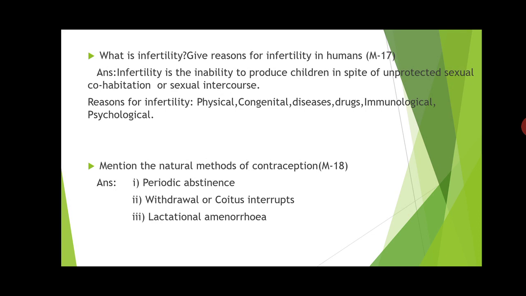So these are all the reasons for infertility. It is a split question, as I told. If you answer the upper part, you will have 1.5 marks, and the lower part 1.5 marks. Then the next question is regarding: mention the natural methods of contraception.